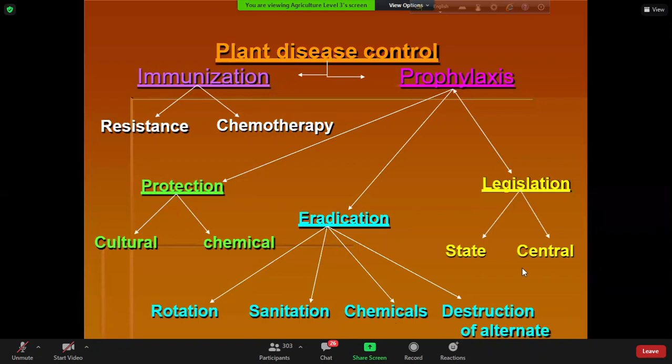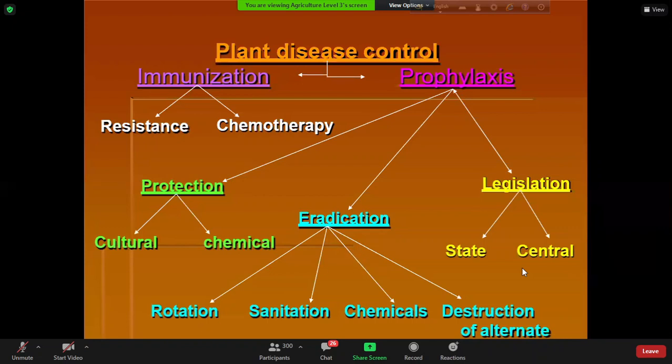Sir, state and central difference. So state, in this case, for example in the USA, there are 50 states, and there is a governor of each state and a central government, the federal government, not applicable in Bangladesh, but in the case of USA. But the world has an organization that regulates quarantine, and each country regulates quarantine in their own airport or land port or seaport.